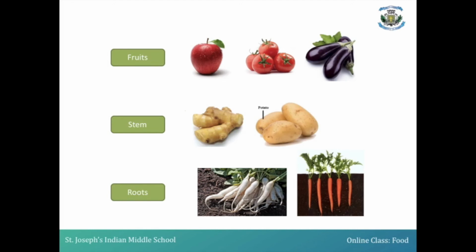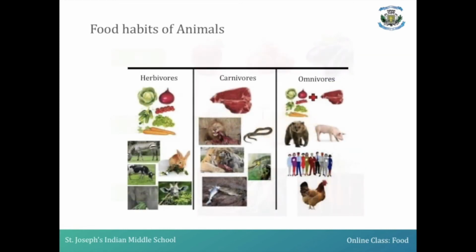We can't eat all the parts of a plant. We usually consume either one, two or more, which depends on the kind of plant we are going to eat. So far we have learned only the food habits, or what type of food we take. Now we are going to see the food habits of other animals also. If you have pets around you or if you see a bird, you would have seen what kind of food they usually take.